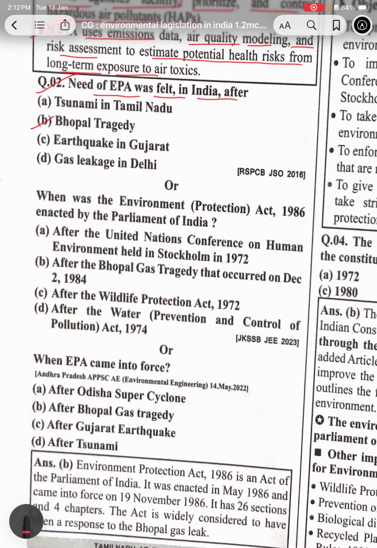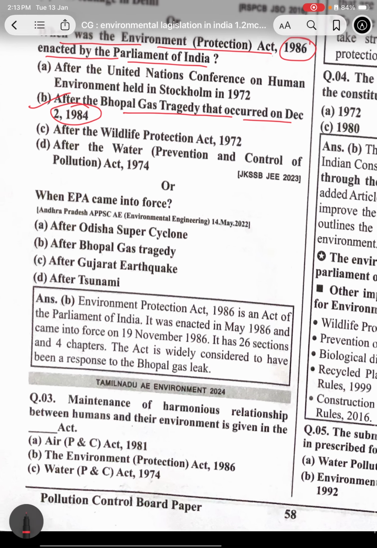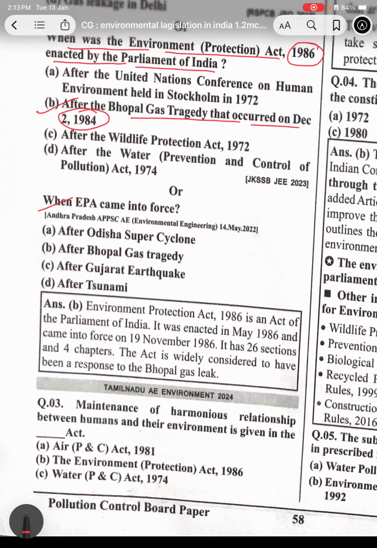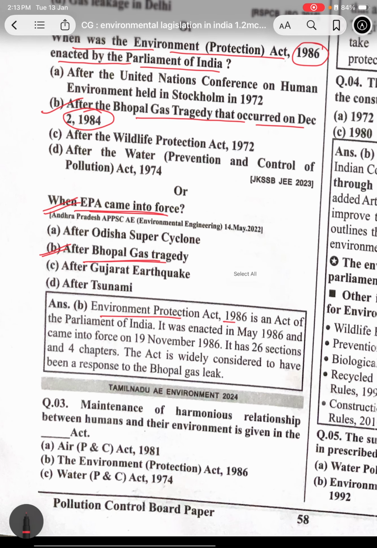Bhopal tragedy. When was the Environmental Protection Act 1986 enacted by the Parliament of India? After the Bhopal gas tragedy in December 1984, the EPA came into force. The Environmental Protection Act 1986.